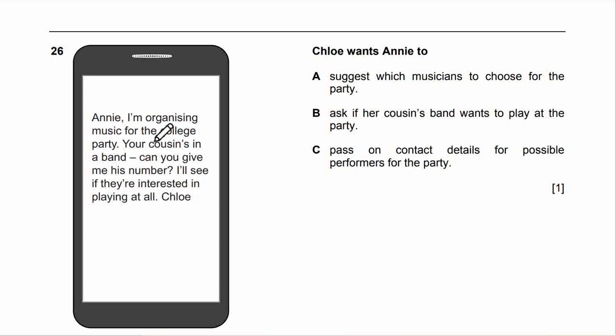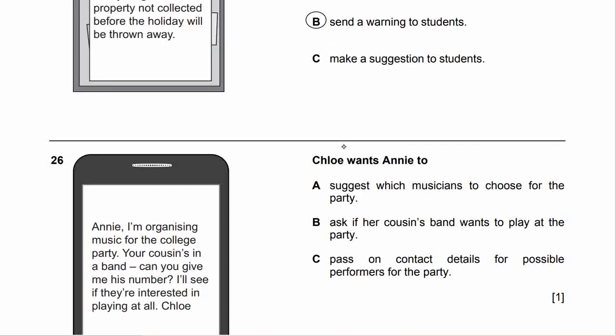So this is the letter from Chloe. Annie, I'm organizing music for the college party. Your cousin's in a band. Can you give me his number? I'll see if they are interested in playing at all. Chloe, so Chloe wants Annie to pass on contact details for possible performers in the party. So for this one.